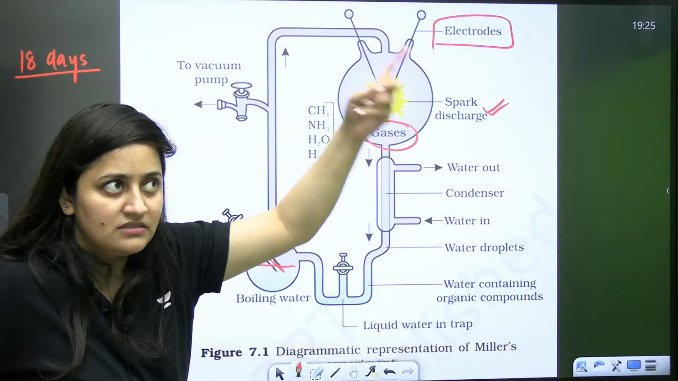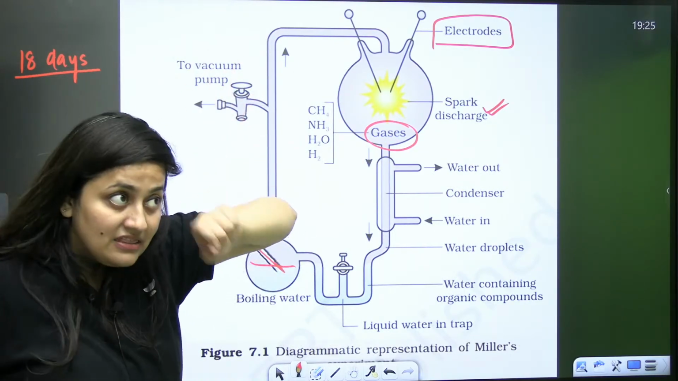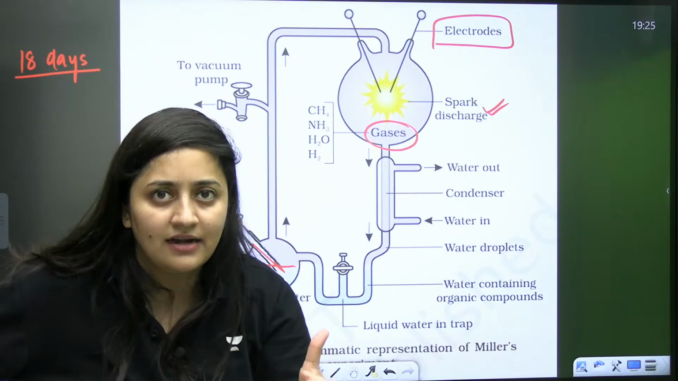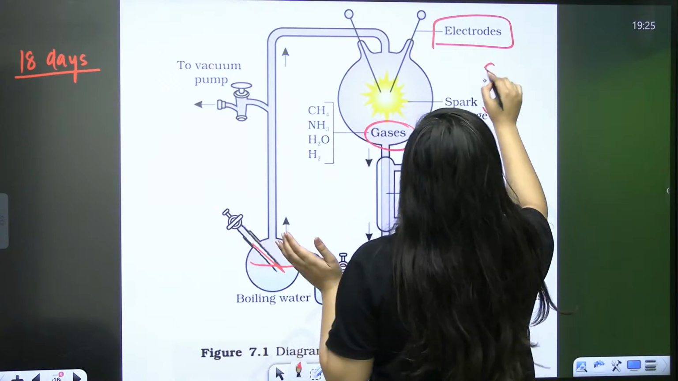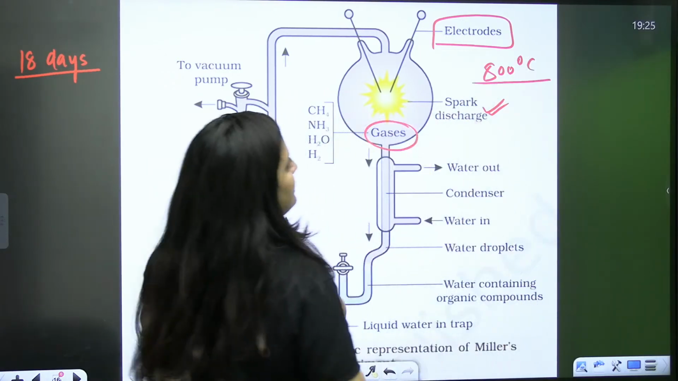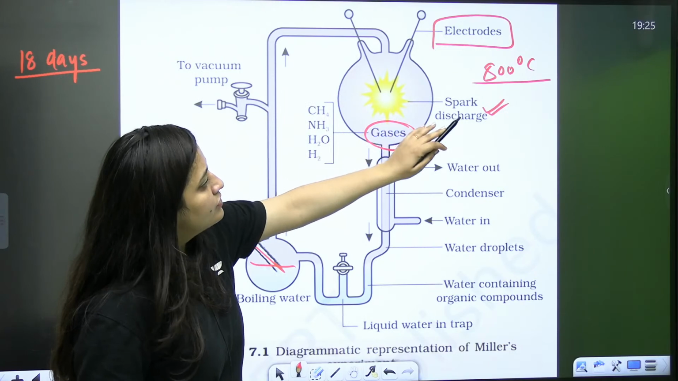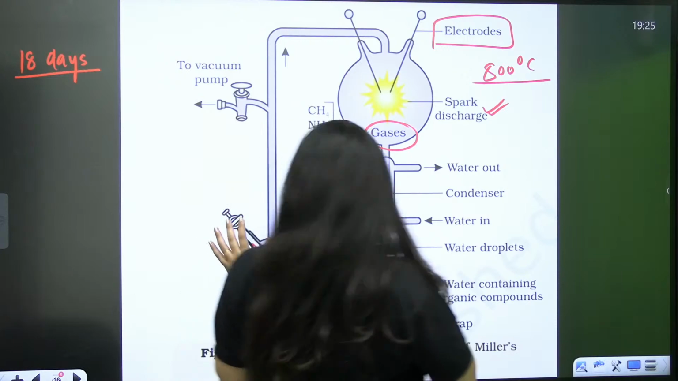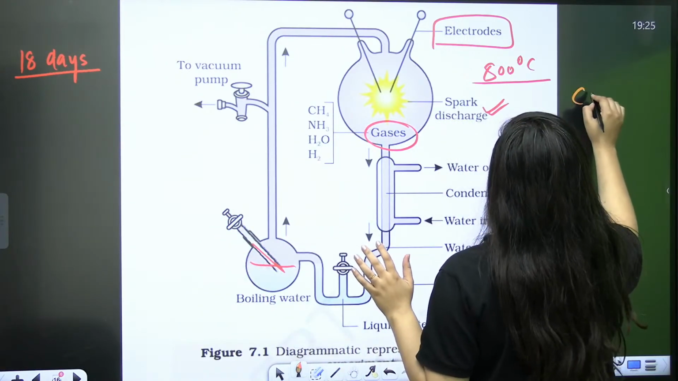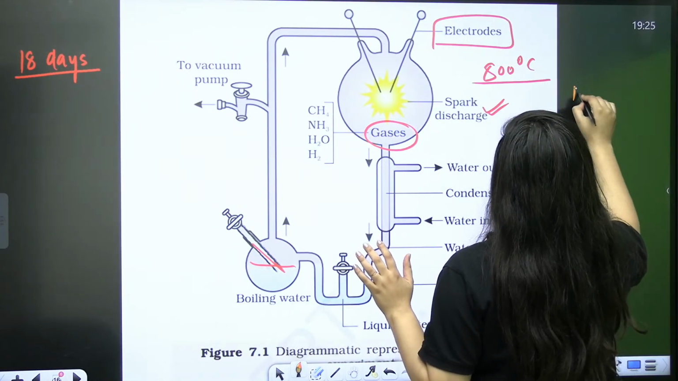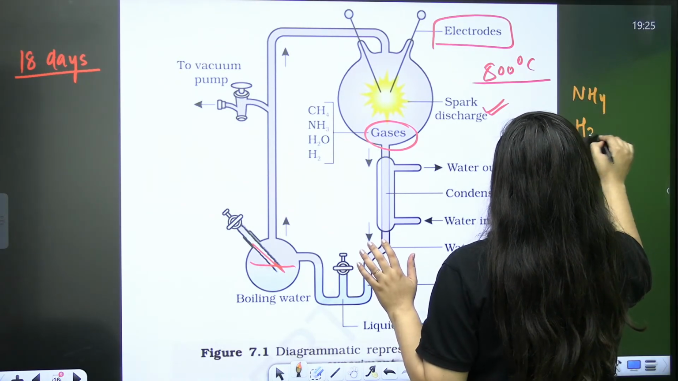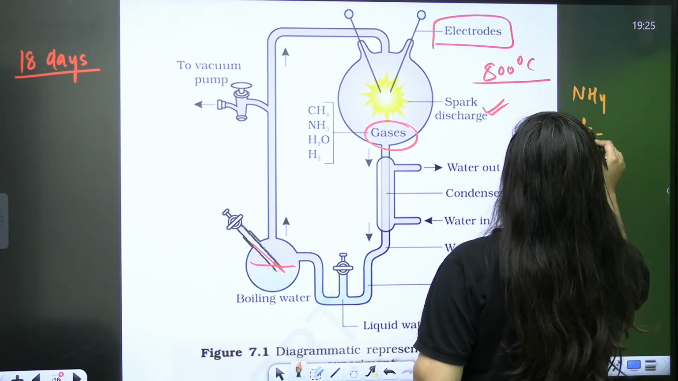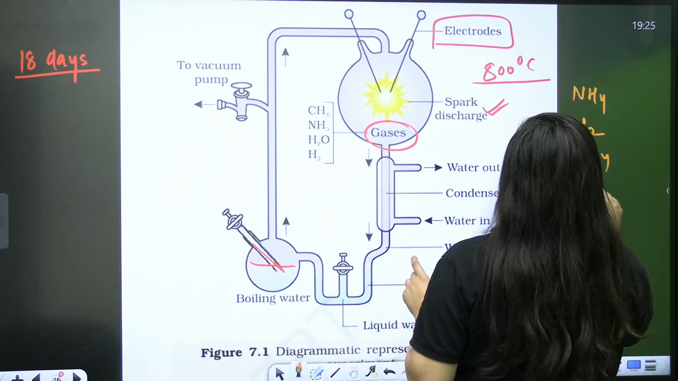Because on early Earth, the sun was there, the ultimate source of energy. The temperature was high at that point of time, so that temperature was helping in that reaction. Here, this experiment setup has a temperature of 800 degrees Celsius. So they use these electrodes for the spark discharge, and this is the gas chamber. They took gases, and you know which gases they took: ammonia, hydrogen, methane and water vapors.